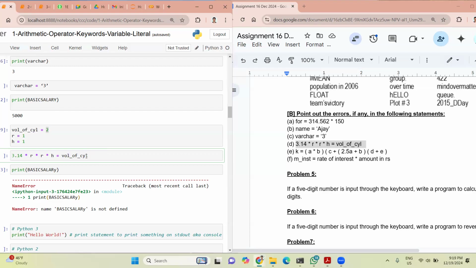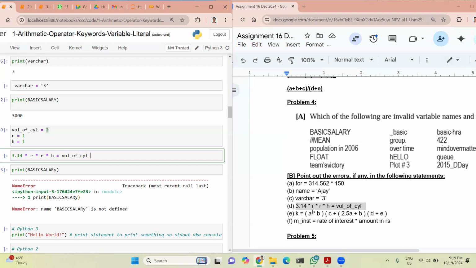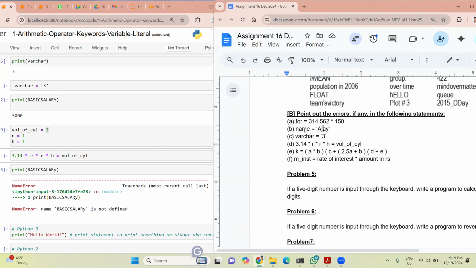Because even if it is 3.14 and all the special characters are gone, the variable still starts with a number. No, it's not like that. You are confusing the previous assignment with this assignment. Don't be confused. That was only checking whether the variable names are correct or not, but here we are trying to understand not only the variable name, but we are also trying to see the expression. It will still be evaluated.